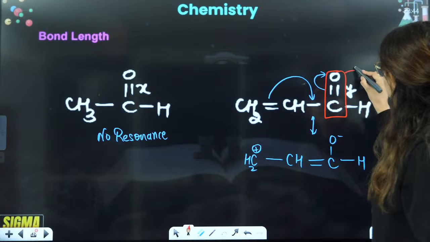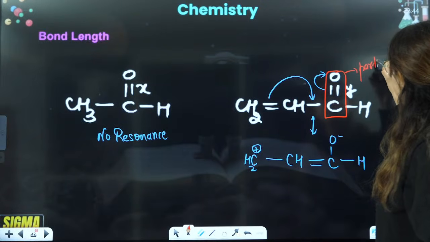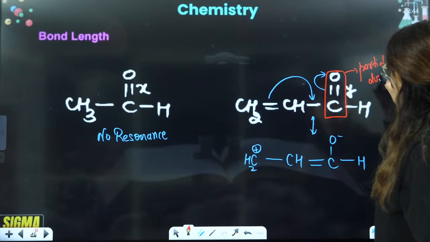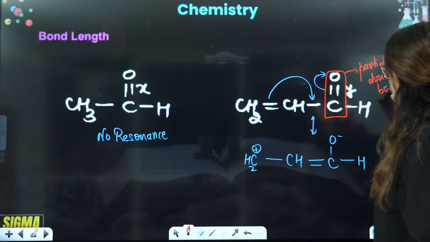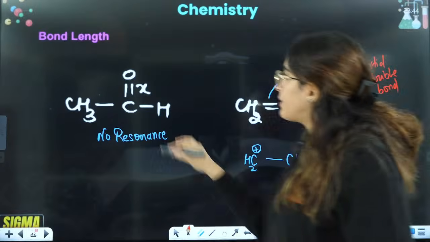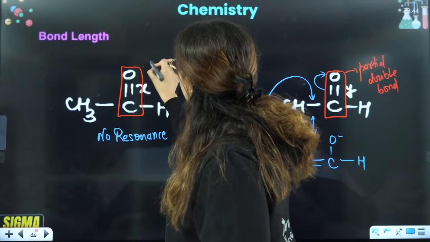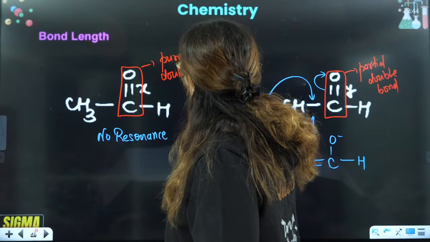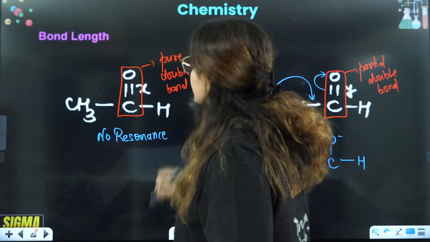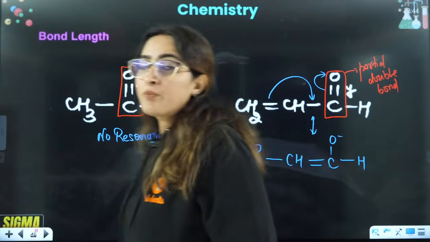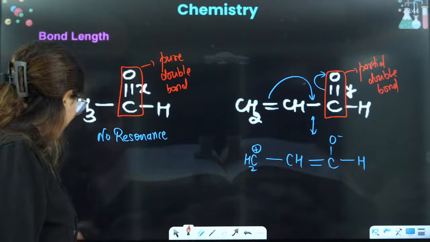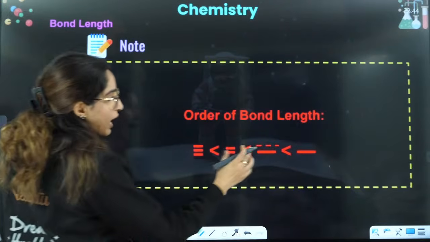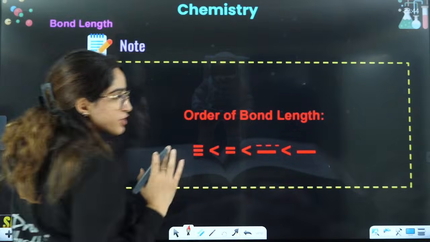This is a partial double bond. Because of resonance, this is a partial double bond, and this CO bond is a pure double bond. Now we know that single bond length is more, then you have double bond, then you have triple bond.